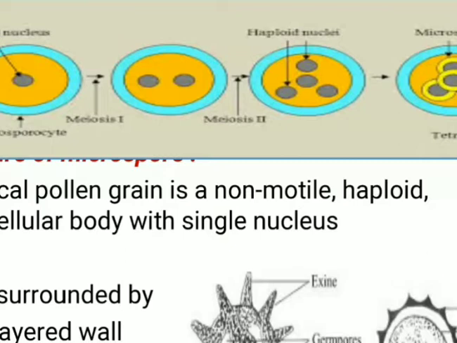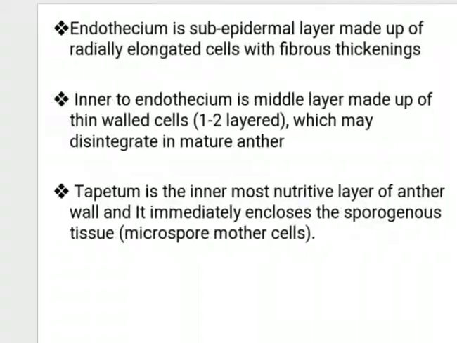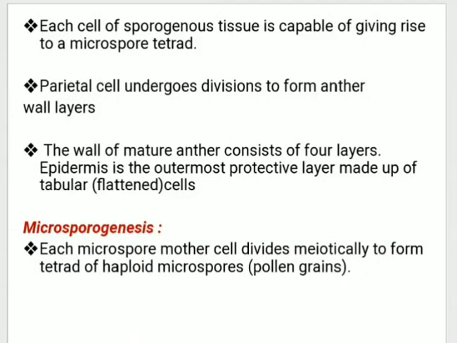So there are 4 haploid nuclei inside the cell, and these are called microspores. Since it consists of 4, this type of cell is called a tetrad. So each microspore mother cell divides to form a tetrad consisting of haploid microspores.